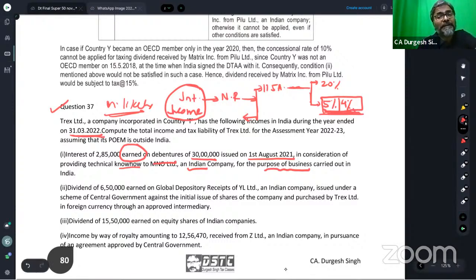Now, if the same securities are listed in the IFSC, whether it is the long-term infra bond, rupee denominated bond, or the unit of the business trust, and those securities are subscribed by the non-resident, then the interest income from those securities will be taxed at the rate of 4%.